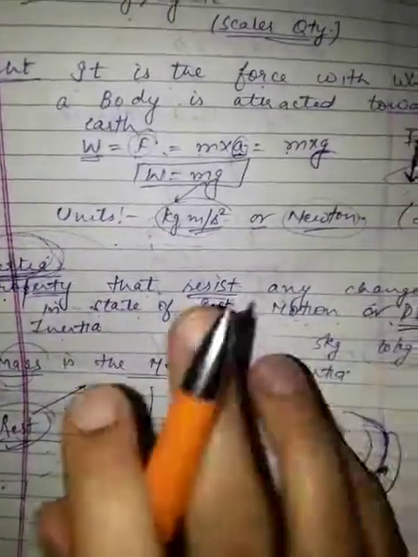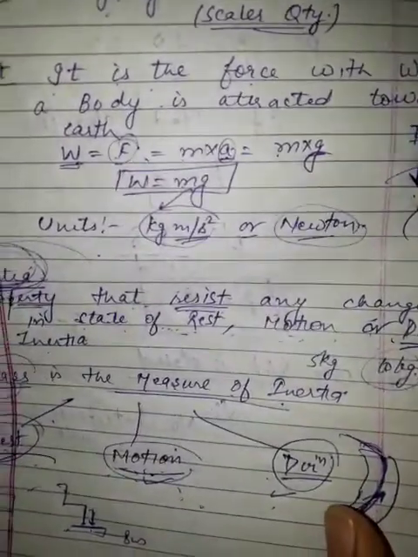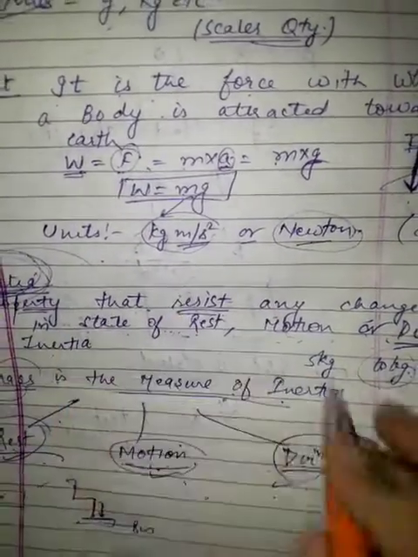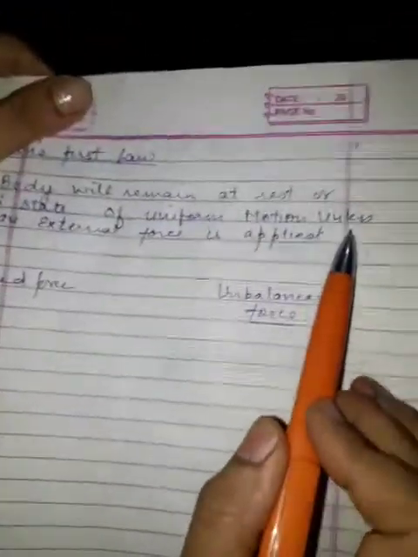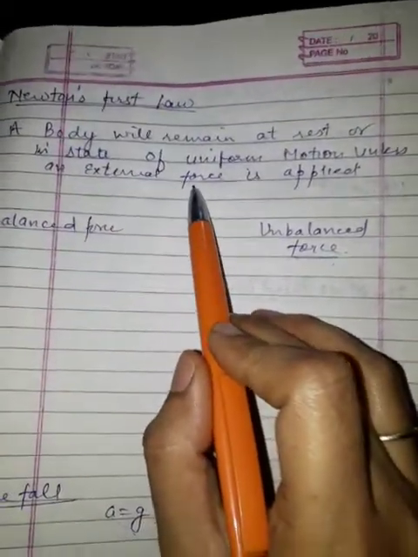So from inertia you have concluded that a body cannot change its state of rest or a state of uniform motion unless you apply some force on the body. This gives you Newton's first law, which says that a body will remain at rest or in a state of uniform motion unless an external force is applied on the body.